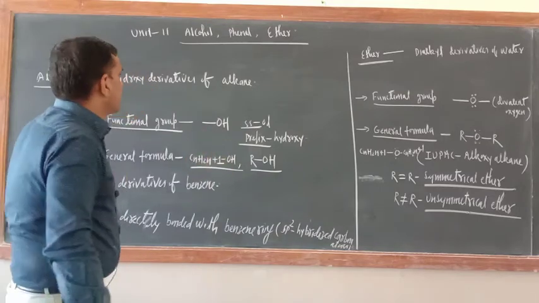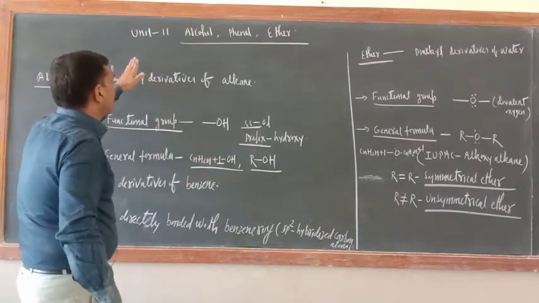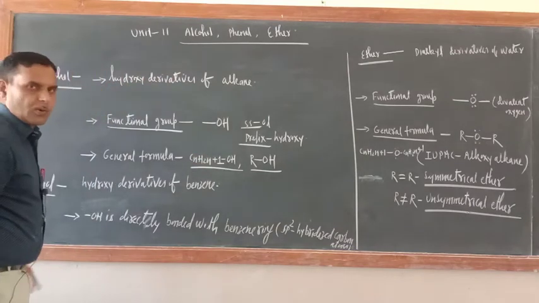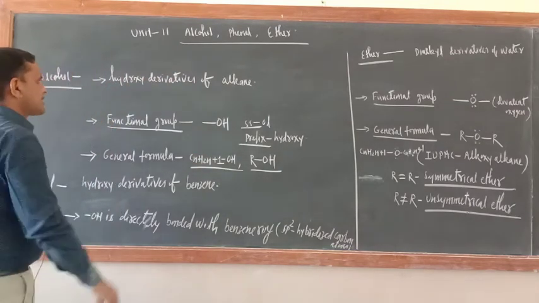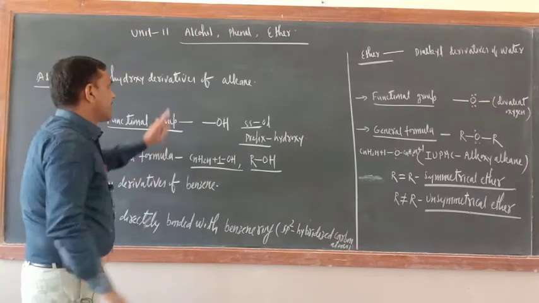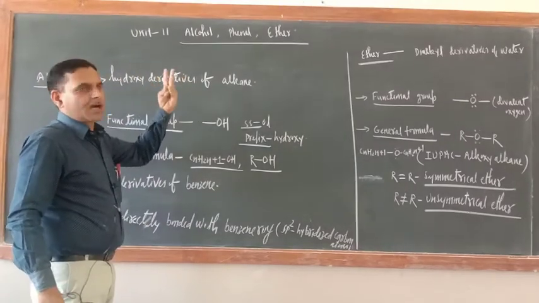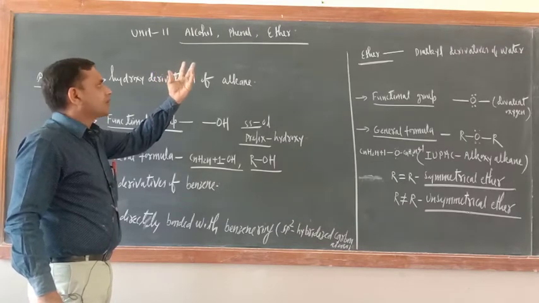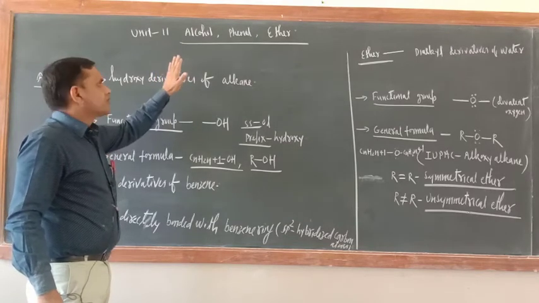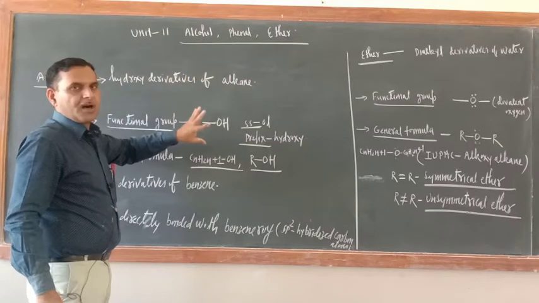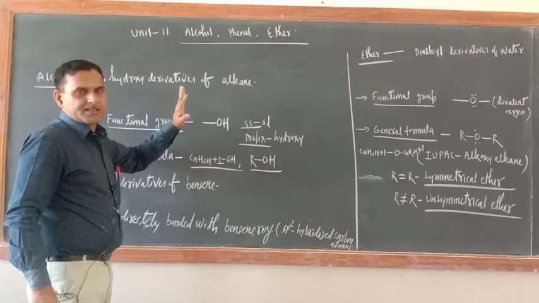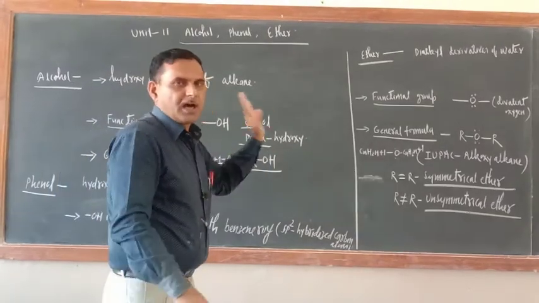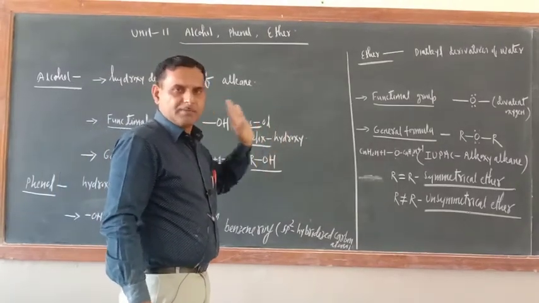is concerned. Now let us start the new unit, alcohol, phenol and ether. Just see, try to understand, in this unit three compounds are given. We will study the alcohol, the phenol and ether. Alcohol and phenol together we have to discuss, it is one type of comparative study. Alcohol then phenol.